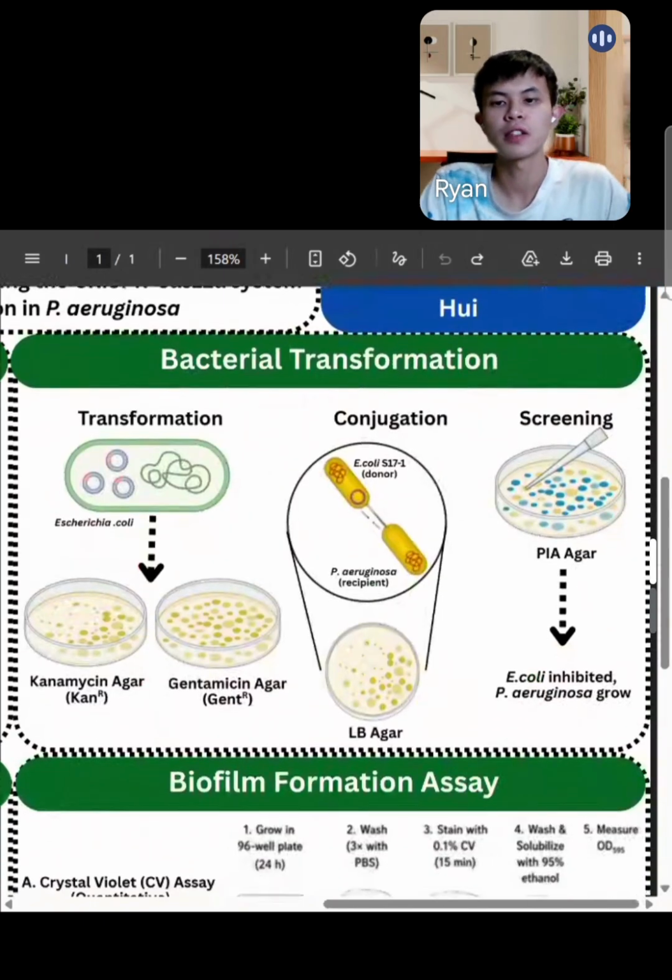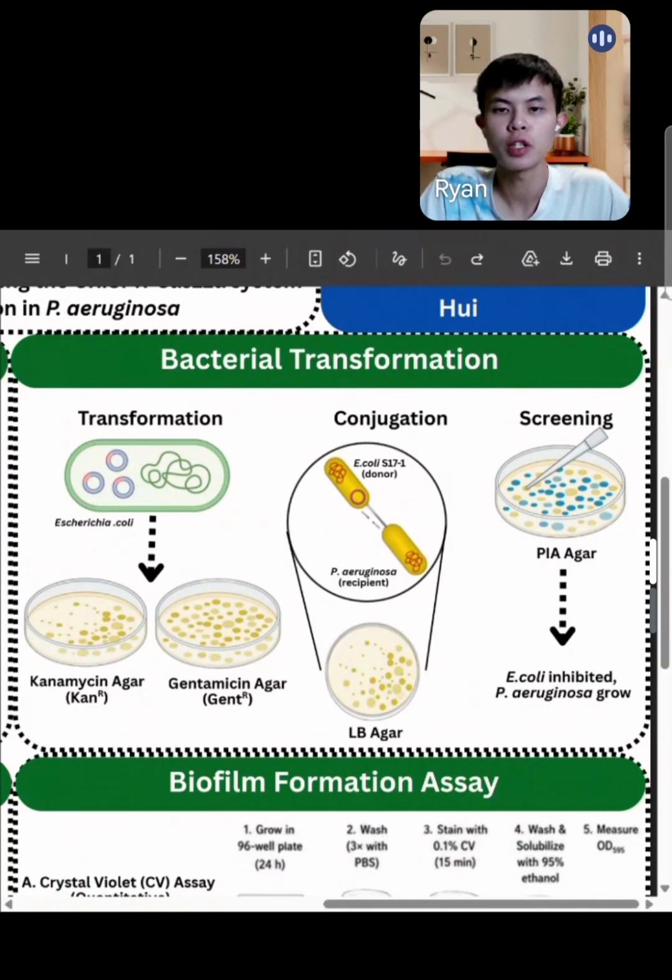The second step of this research is bacterial transformation. The three plasmids are first transformed into Escherichia coli because of its non-biofilm forming ability, which is easier to transfer plasmid than Pseudomonas aeruginosa. After that, the transformant is selected in LB agar containing kanamycin and gentamicin in order to select the successful transformants. The successful transformants are then incubated with Pseudomonas aeruginosa in another LB agar to allow conjugation.